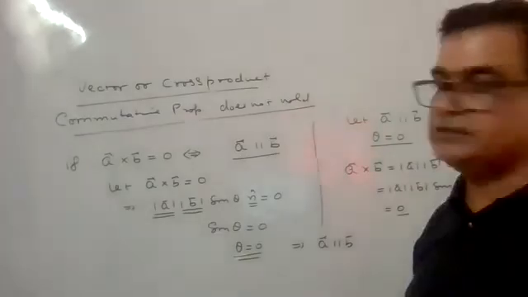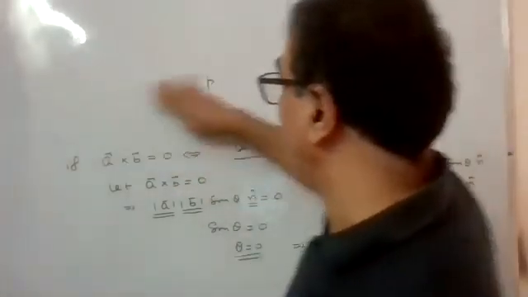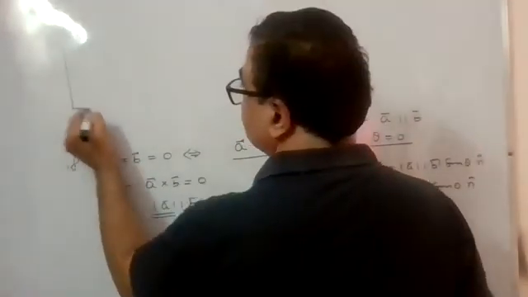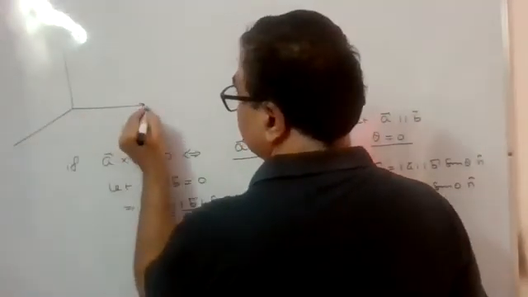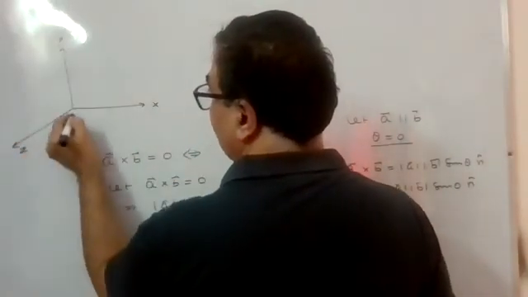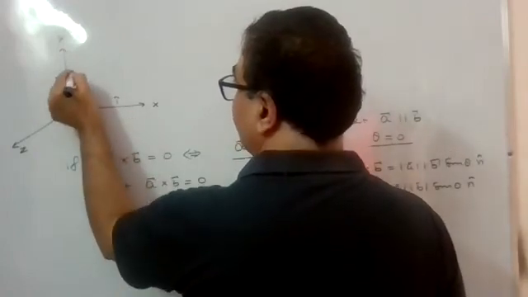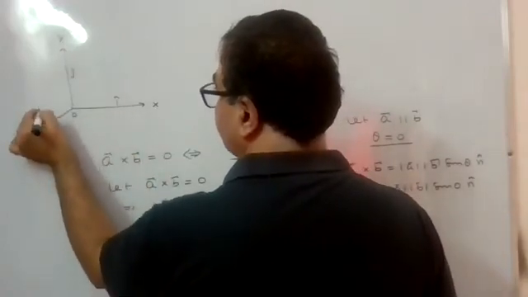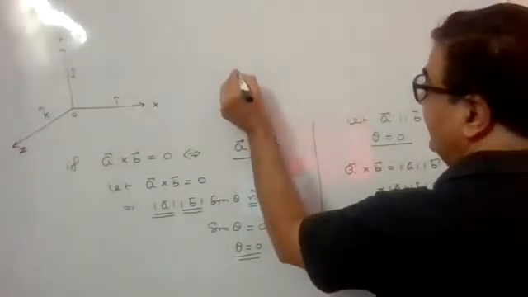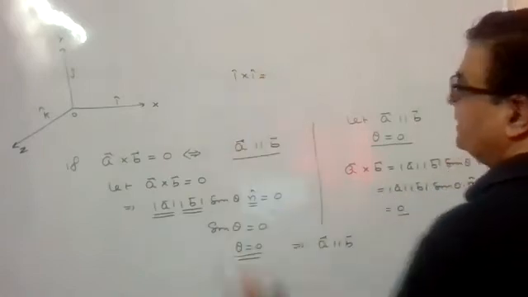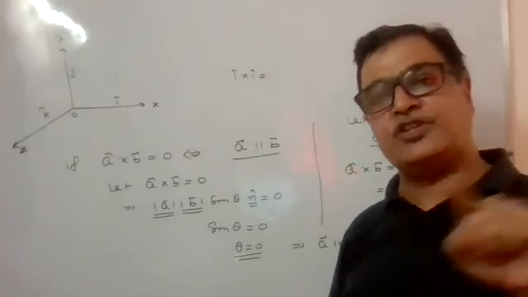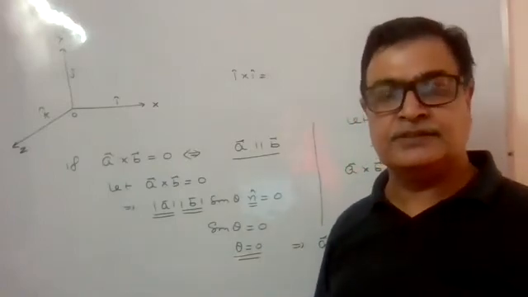From this, now you got some more information. What that information is, just check. This is the x-axis, this is the y-axis, this is the z-axis you have done. This direction is given by i cap, this is given by j cap, this is given by k cap. Now if I say i cross i, what my answer should be? i cap and i cap, is it the direction of the x-axis in both cases?